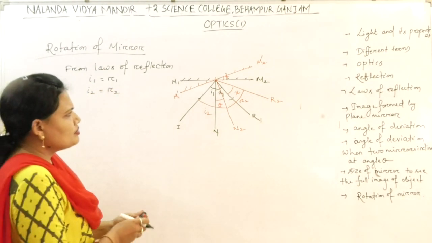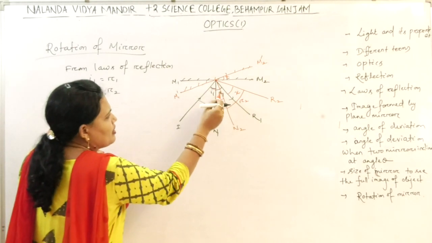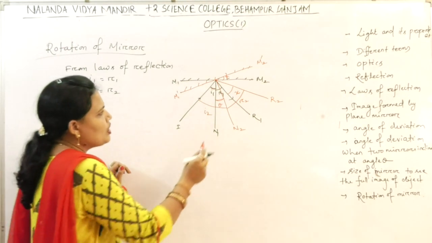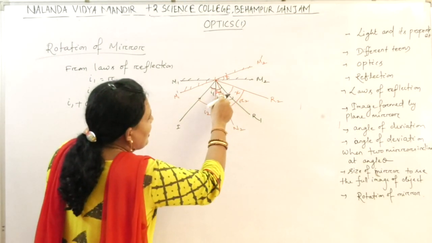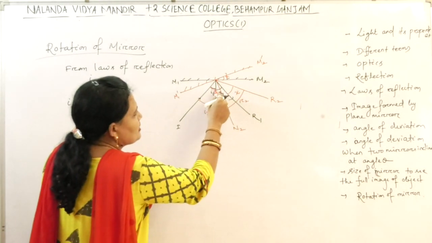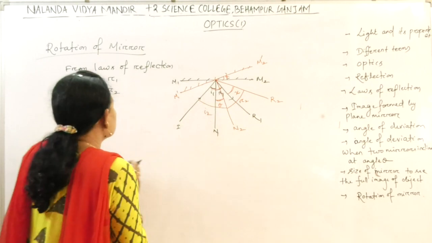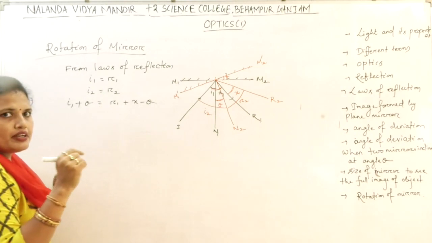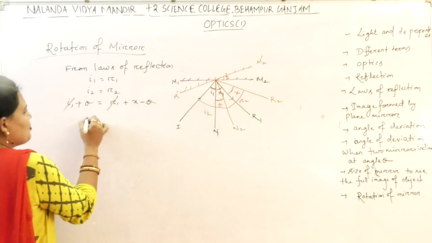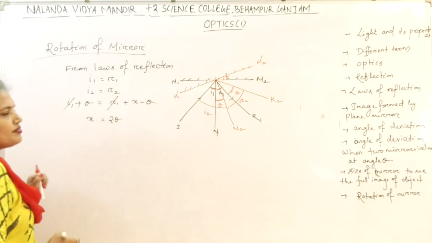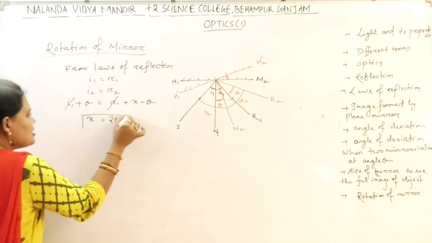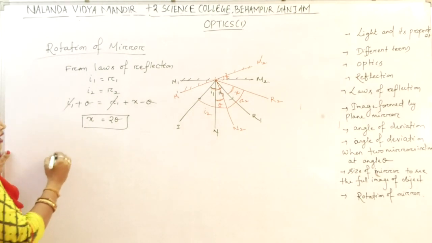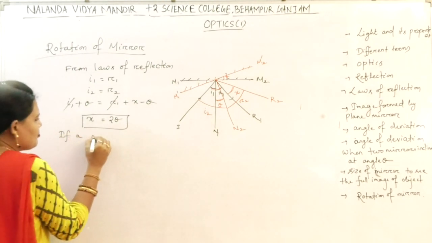What is I2? I2 is I1 plus theta. I1 plus theta is equal to R2. R2 is nothing but R1 plus X minus theta. We already know that I1 equals R1, so this cancels. So what we get? X equals 2 theta. That means if a mirror is rotated through an angle theta, then the reflected ray will rotate through an angle 2 theta.